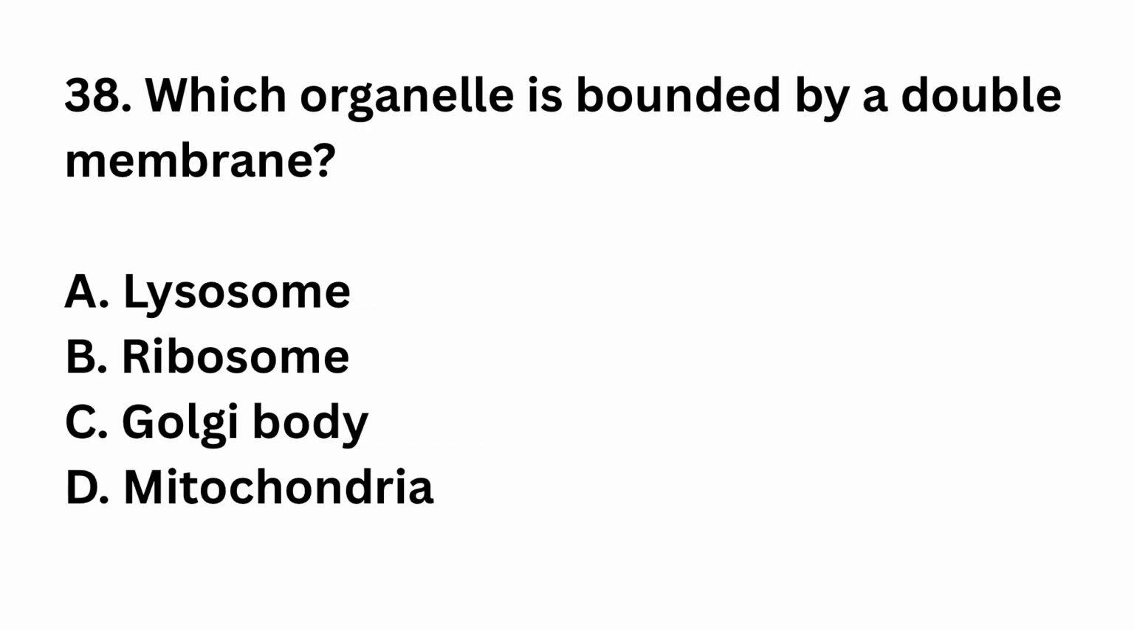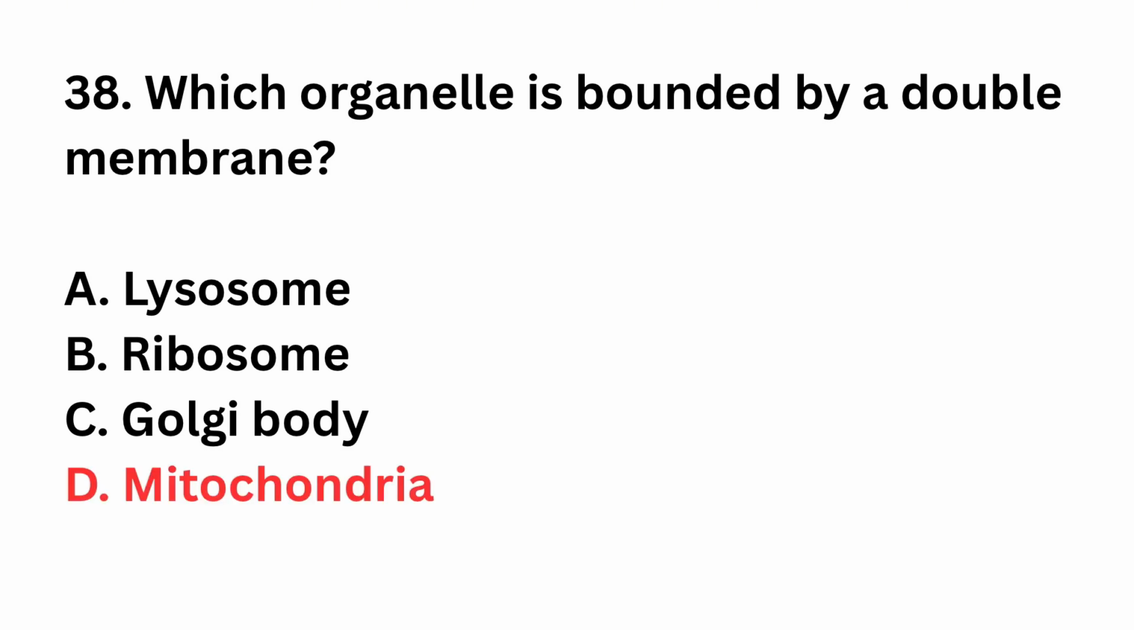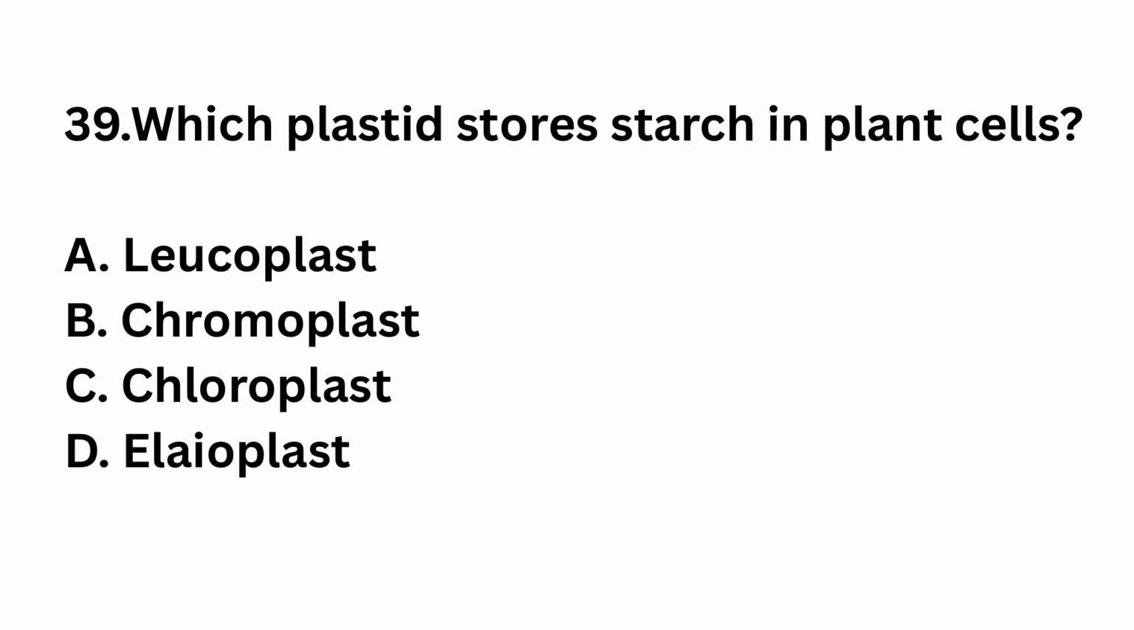Question number 38. Which organelle is bounded by a double membrane? Lysosome, ribosome, Golgi body, mitochondria. The right answer is option D, mitochondria. Mitochondria have two membranes.